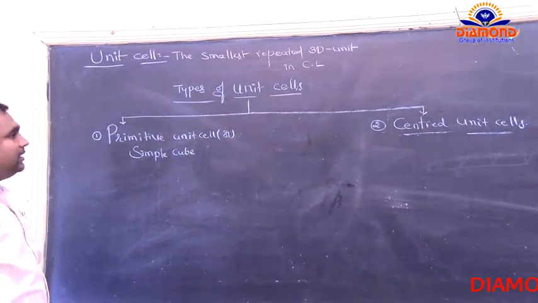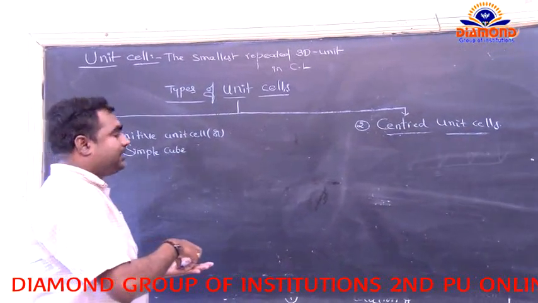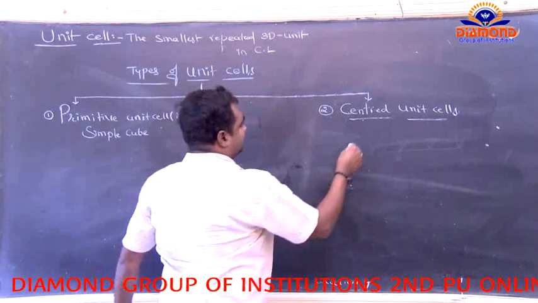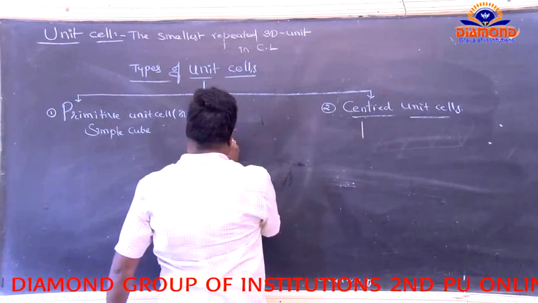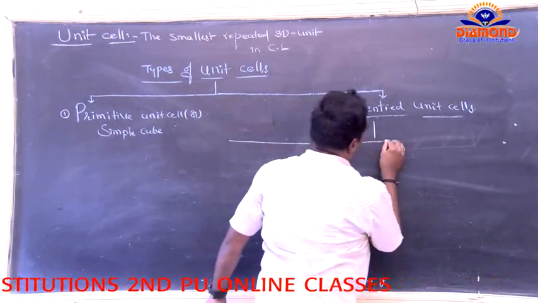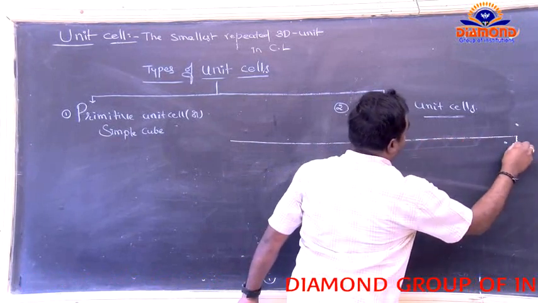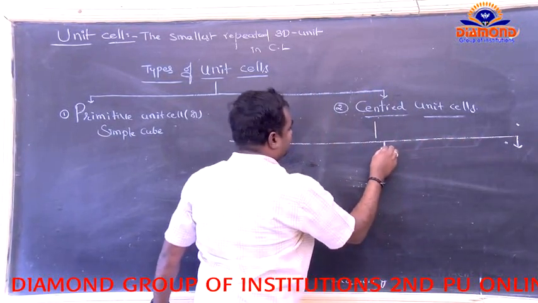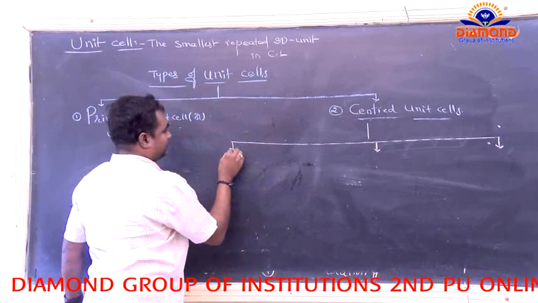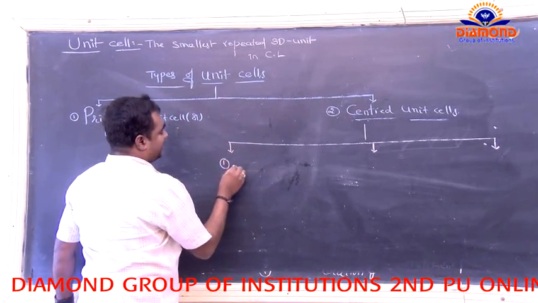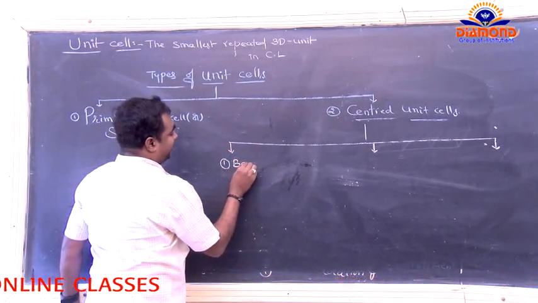Now again, the centered unit cells are classified into three types. The first one is body centered cubic.